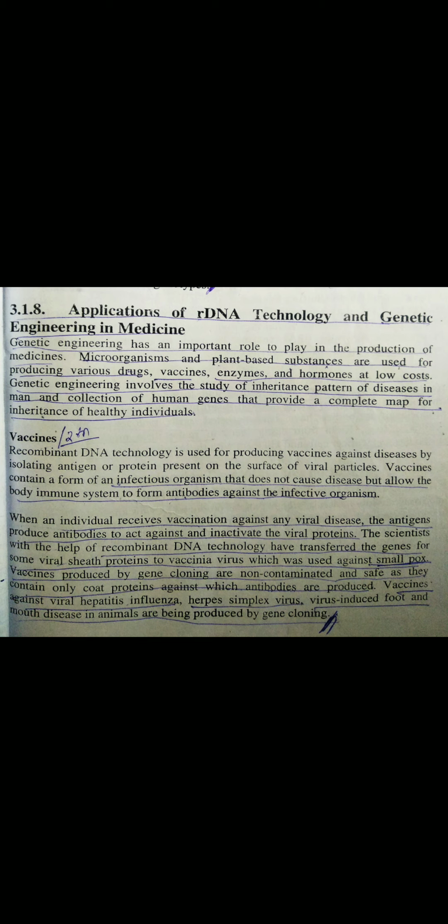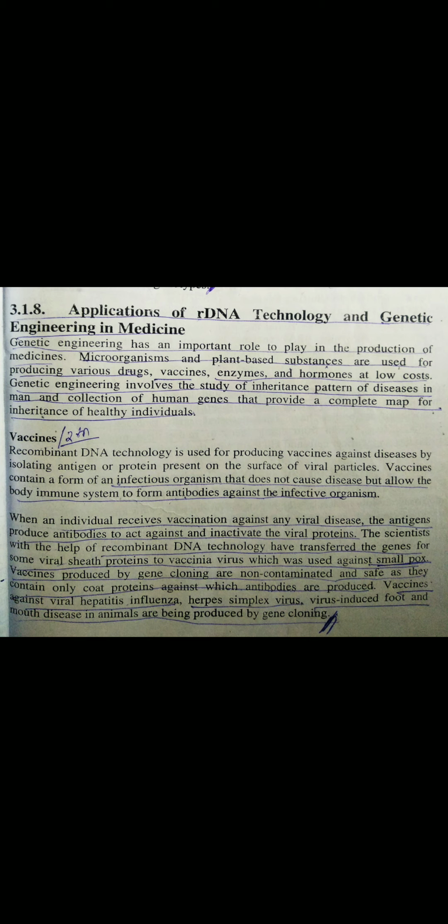So here we are allowing the body's immune system to form antibodies against that particular infectious bacteria or microbes. When anyone receives the vaccine against a viral disease, the antigen will produce antibodies, and via this we are inactivating the viral protein. Now, scientists, with the help of rDNA technology, transfer the gene for some viral sheath protein to vaccinia virus, which was against smallpox. So, this is the example. We are producing the vaccine of smallpox.